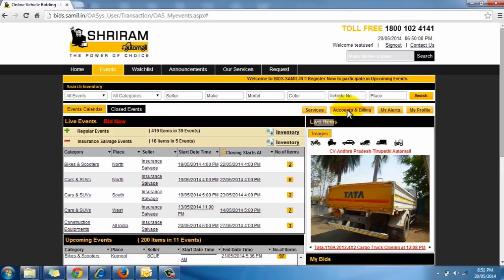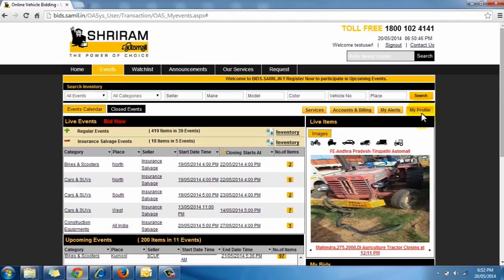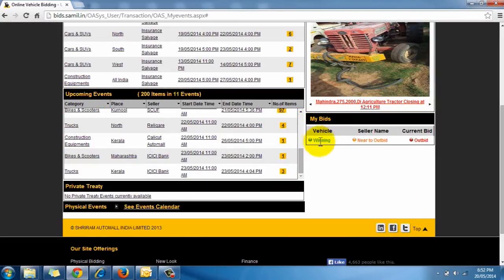In the Accounts and Billing section, you can view the registration fees or RST paid or credit limit status. This My Alerts is your inbox containing all the SMS or email alerts from SAMIL. You can also take a look at your information uploaded in our system and change the password by clicking on My Profile. The Images section displays recent closing vehicles, and My Bids displays the bids placed by you along with their current status. Let's now learn how to bid.